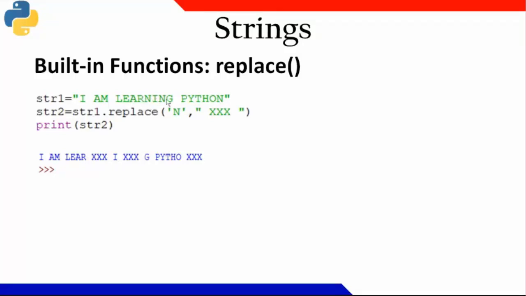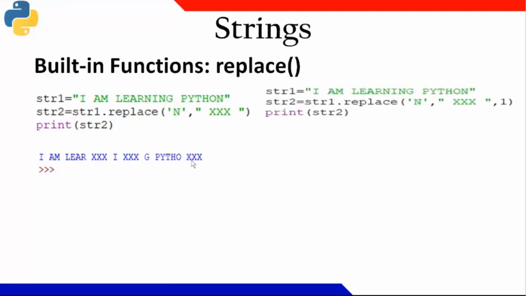Again, in "ing", between I and G, there are 3 x's. After the last word Python, in place of n also, 3 x's are replaced. Now, if I am taking one more parameter, let us say the same string is there, but in place of that n, comma, 3 x's, then comma 1. It means only the first appearance of n will be replaced with 3 x's.